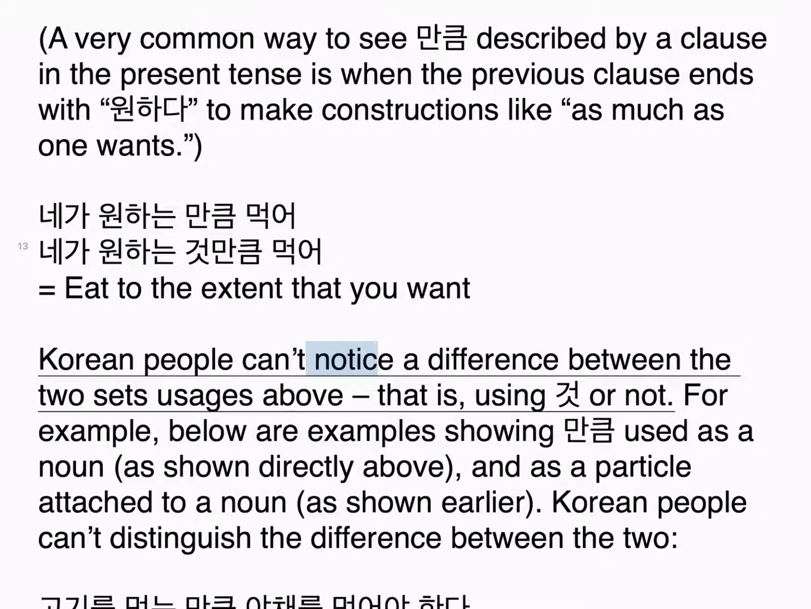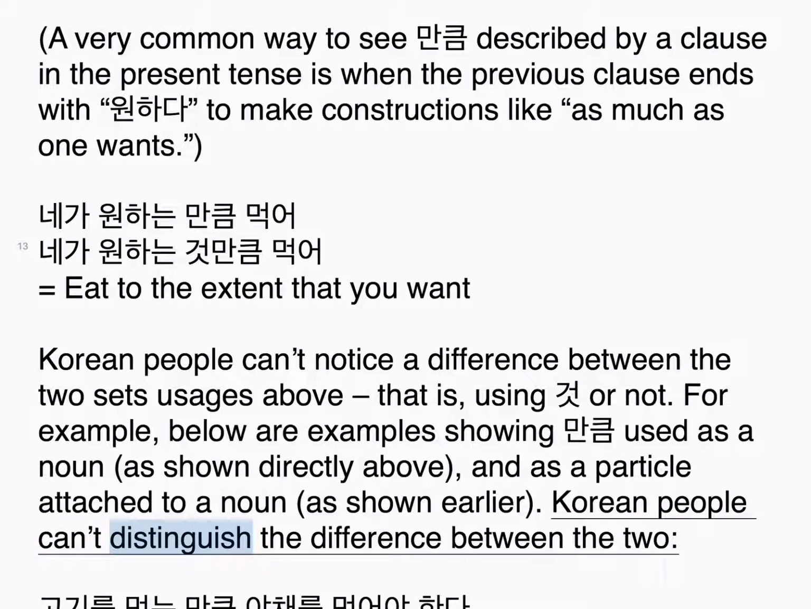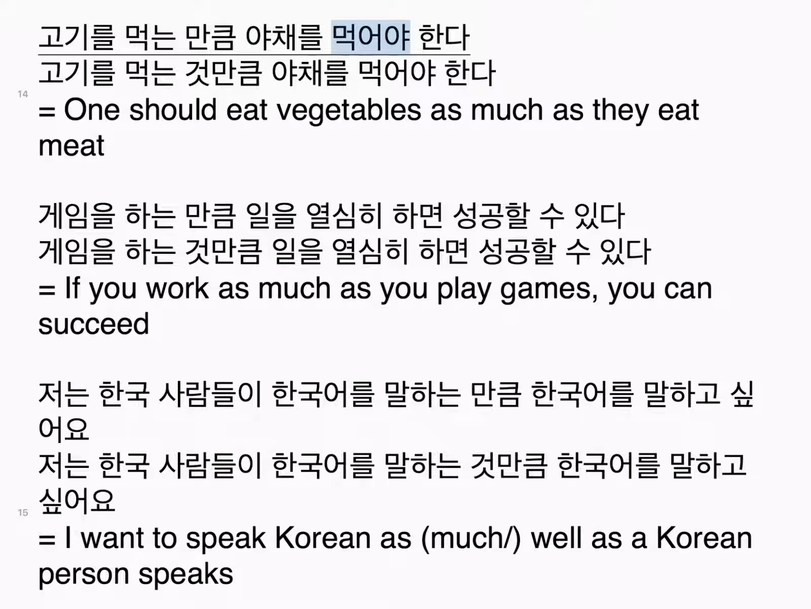Korean people can't notice a difference between the two usages above, that is, using 것 or not. For example, below are examples showing 만큼 used as a noun, as shown directly above, and as a particle attached to a noun, as shown earlier. Korean people can't distinguish the difference between the two. 고기를 먹는 만큼 야채를 먹어야 한다. 고기를 먹는 것만큼 야채를 먹어야 한다. One should eat vegetables as much as they eat meat.